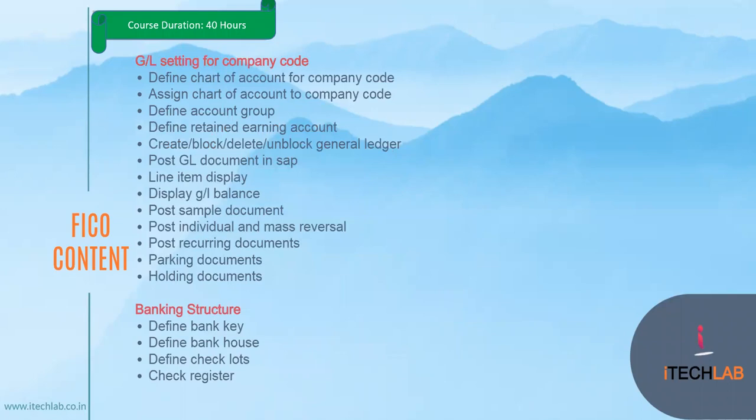We already know SAP FICO is a module, and in the SAP FICO module many submodules are available. For example, the submodules in SAP FICO we will cover are GL accounting, the GL module, then the cash module, bank module, accounts receivable module, accounts payable module, and assets module.